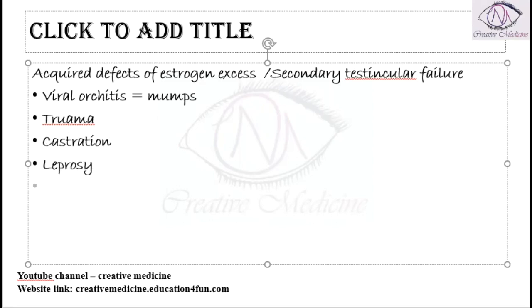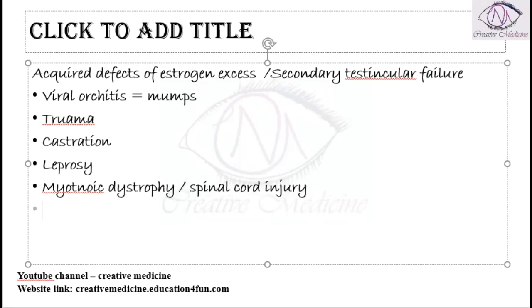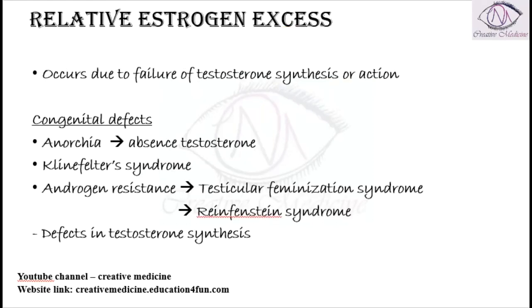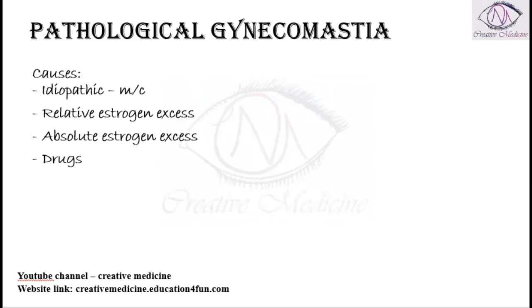Or castration. If testes are removed or the patient is castrated, then obviously there will be no testosterone. In leprosy, testis atrophy can occur, or it can be due to myotonic dystrophy, or in spinal cord disorders, or in renal failure. All these will result in testicular failure, resulting in relative excess of estrogen, leading to pathological gynecomastia.